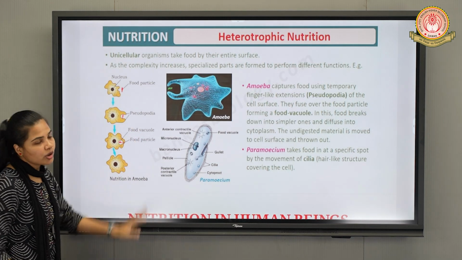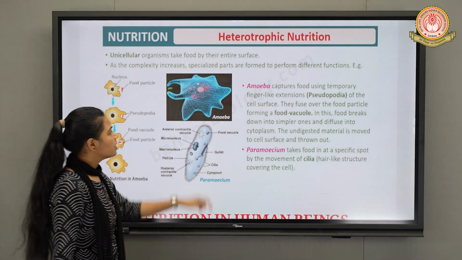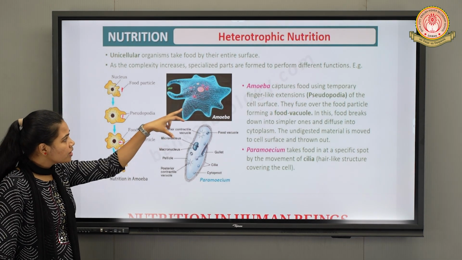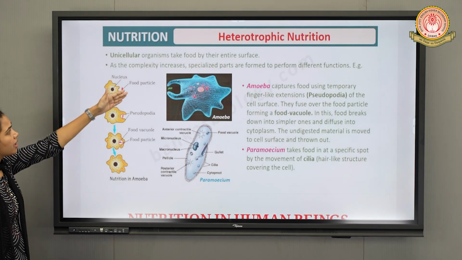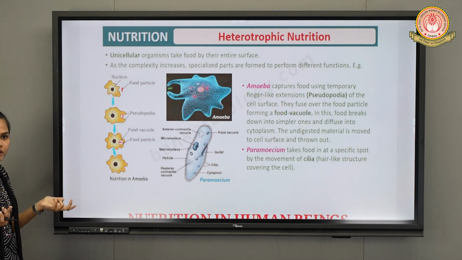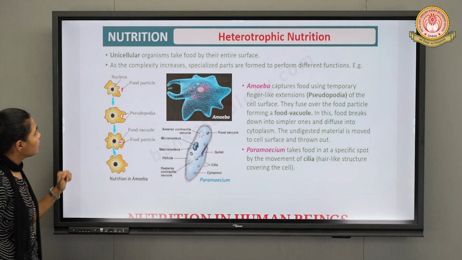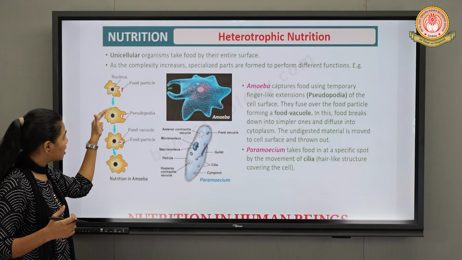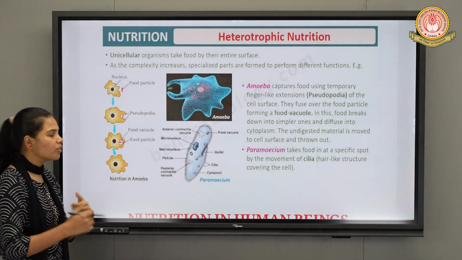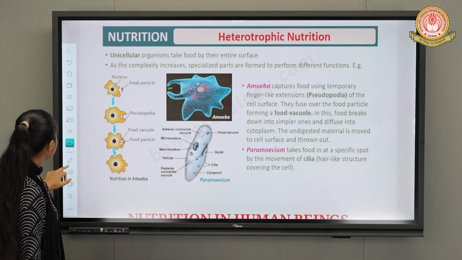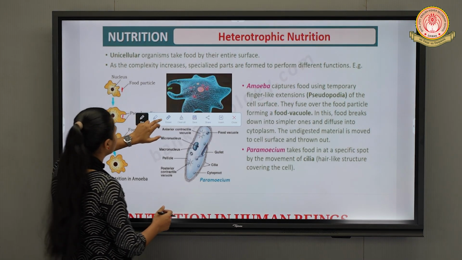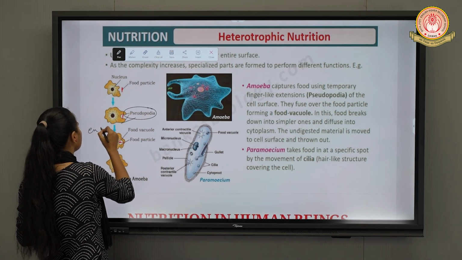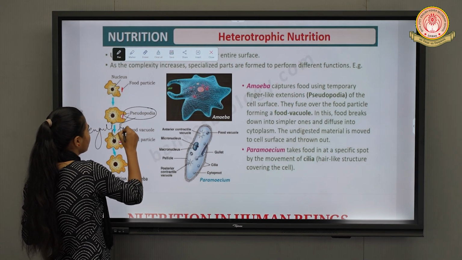So first we will take the example of amoeba. Amoeba is a type of protozoa, or you can say protist. This amoeba captures its food particle by using a structure known as pseudopodia. The amoeba uses the pseudopodia to engulf the food material. Pseudopodia helps to engulf the food material.